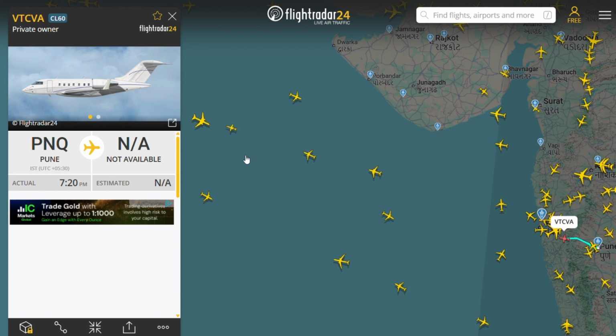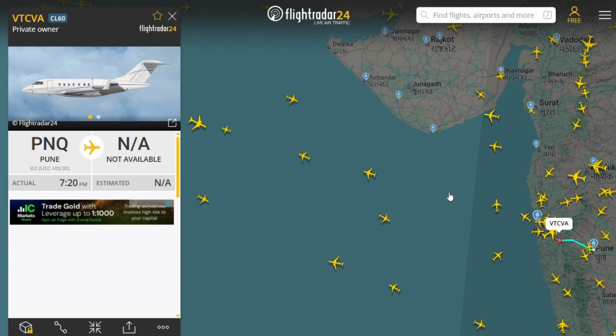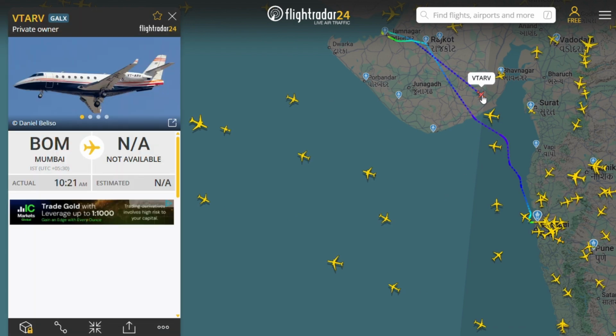Most of the private jets look this way, and these are common flights. This is also one of the private flights.